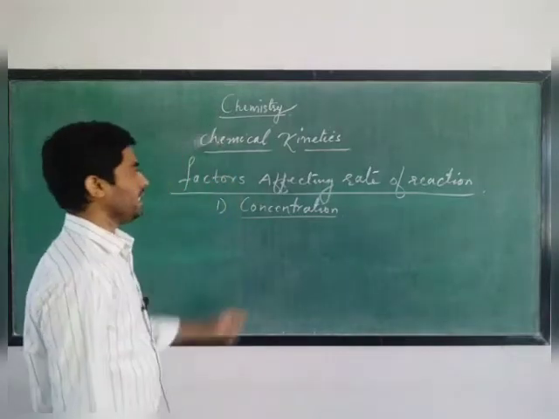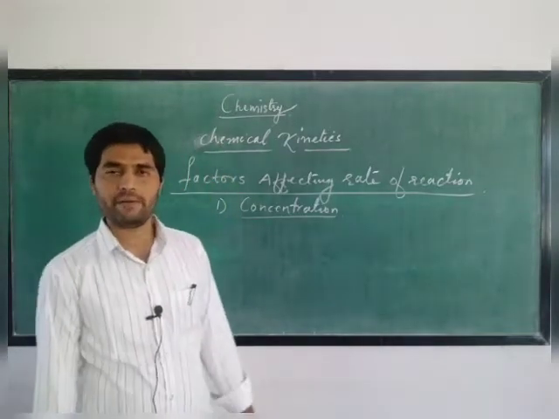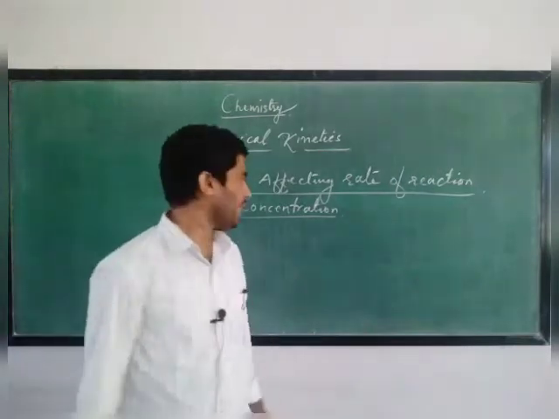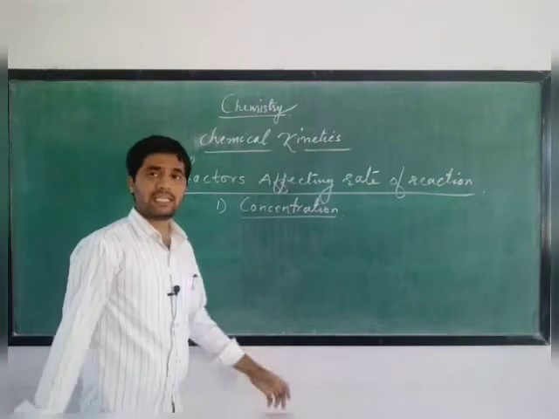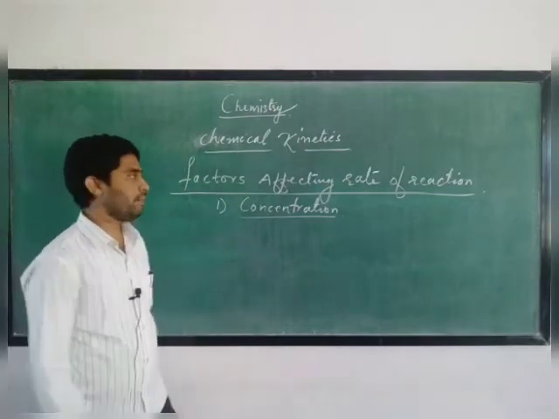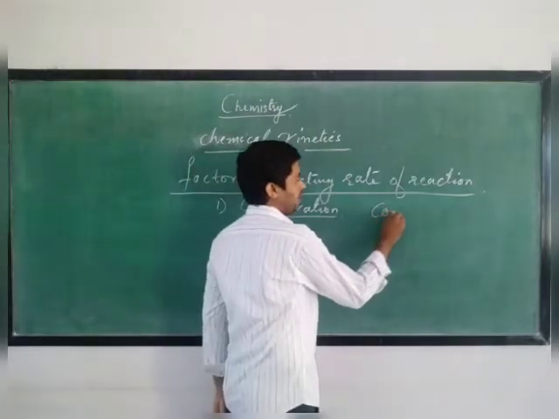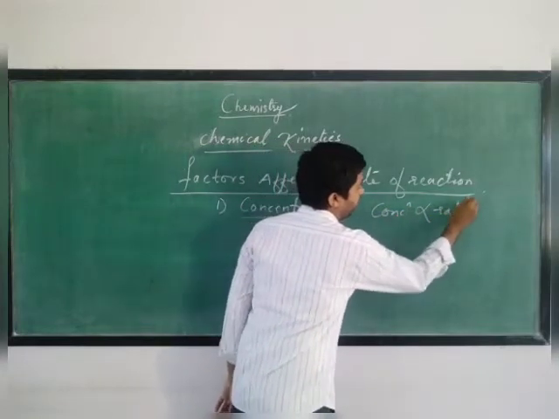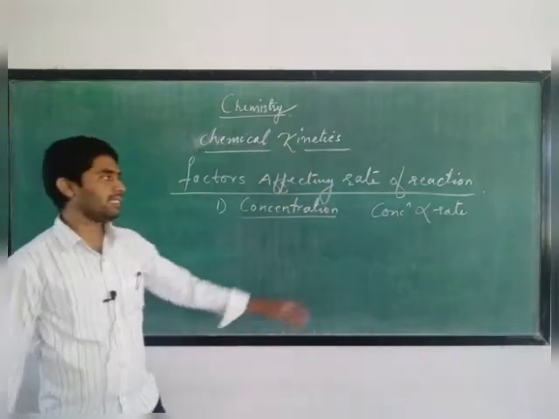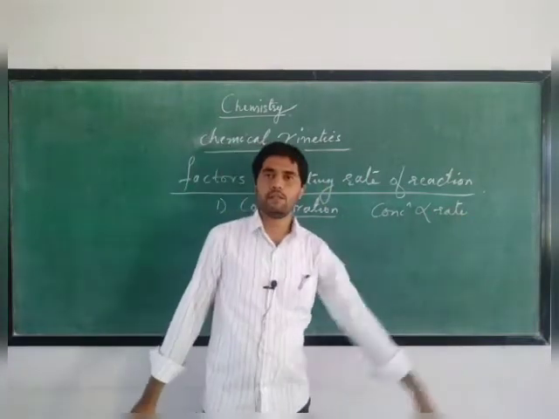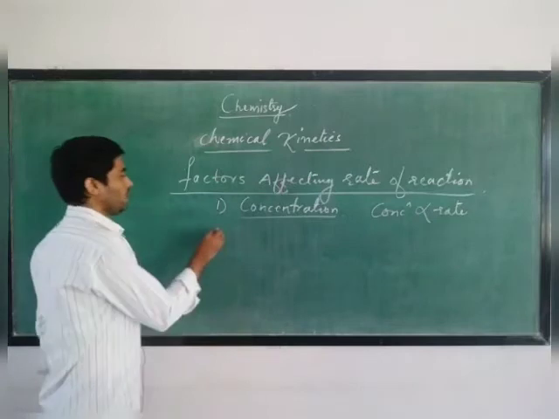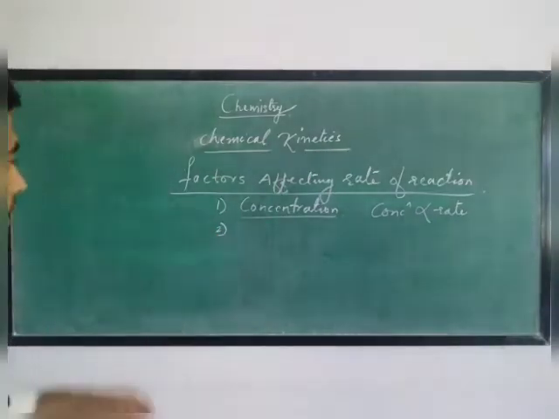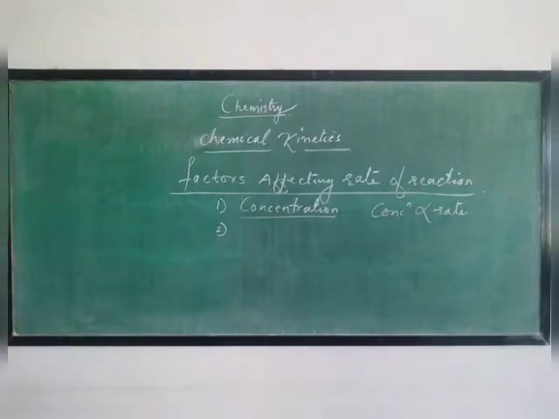This is a direct relationship, means if we increase the concentration, rate will also increase. As the concentration decreases, rate will also decrease. So this is the first factor which affects the rate of chemical reaction.